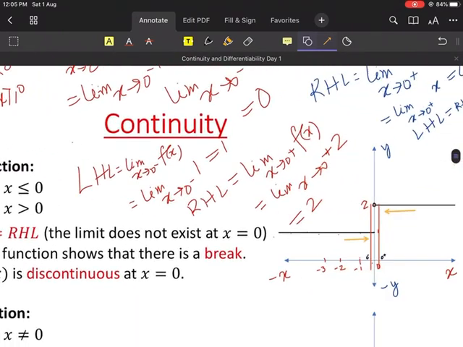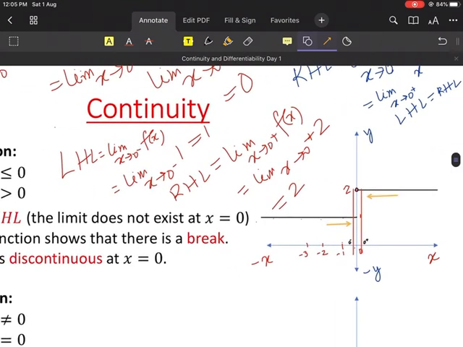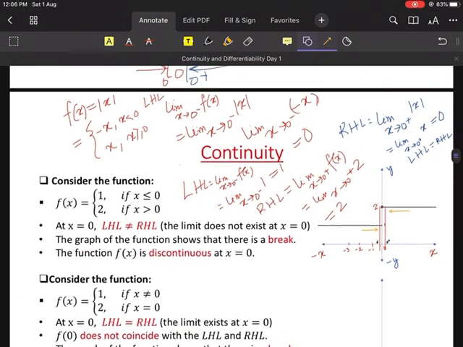Yes, the function is defined. What do you mean by a function being defined? You see, at the point 0 the function has a value that is 1. At the points x less than 0 the function has a value that is 1. At the points x greater than 0 the function has a value that is 2. So the function is defined for all values of x. Am I clear? Everyone understood? Yes or no? Yes, sir. So first we discussed how the limit exists, and second we discussed whether the function is defined or not. Understood?